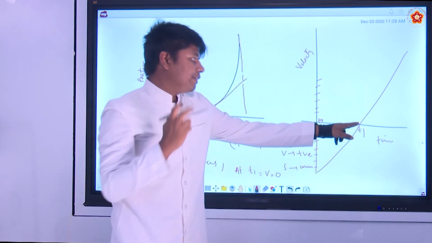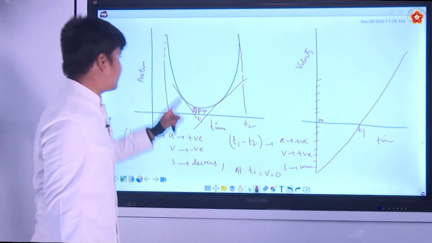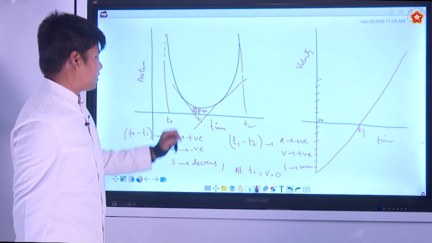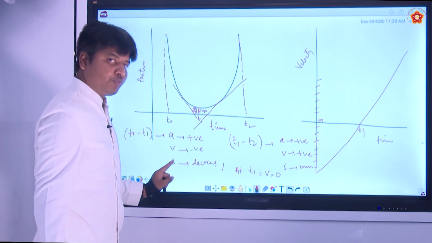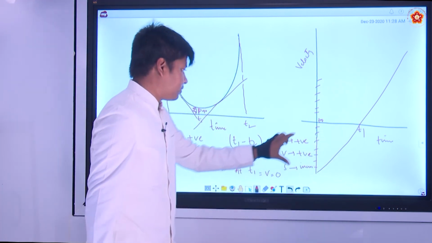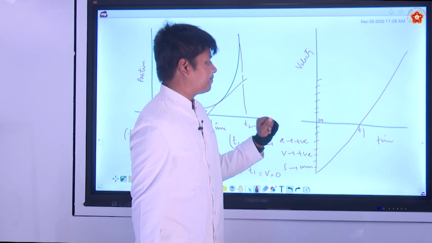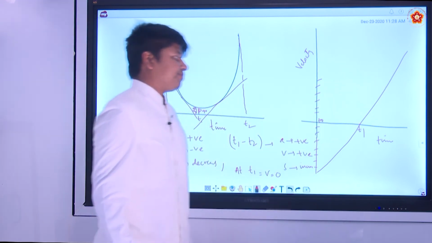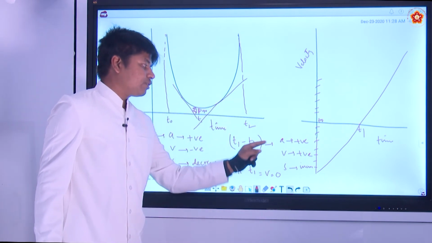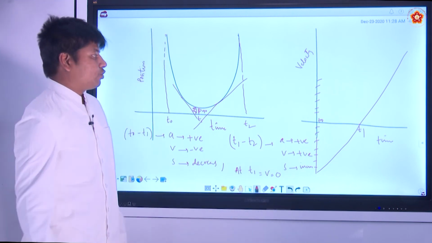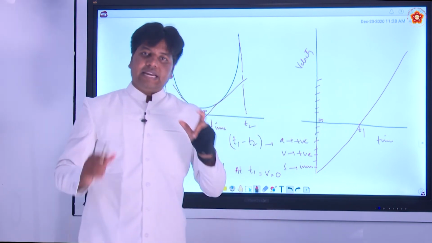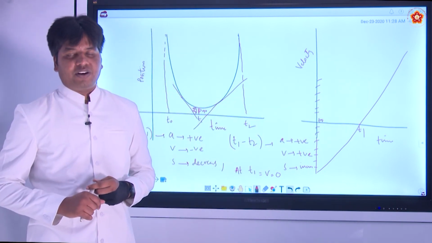So at T1 the velocity is 0. Once again, from T0 to T1, acceleration is positive, velocity is negative, speed is decreasing. Velocity is negative in this portion, right? Now it should be positive after T1. After T1 velocity is positive, acceleration is also positive, so speed increases. So if you are given a position time graph, this is how you will calculate the velocity time graph at each given period of time. All right.